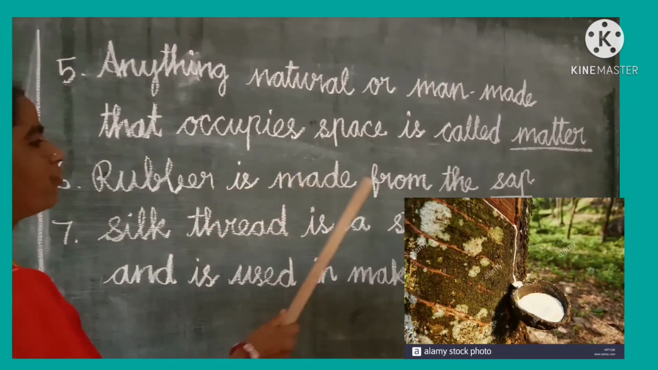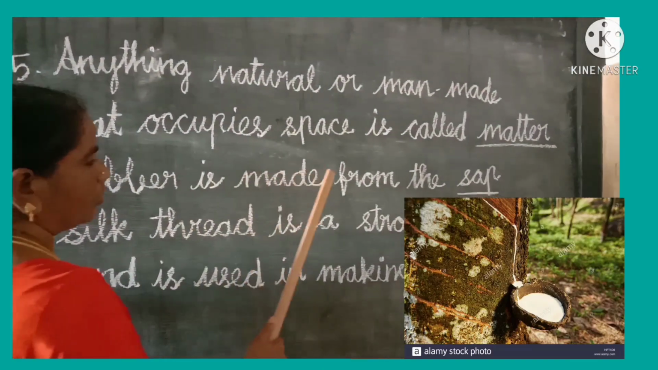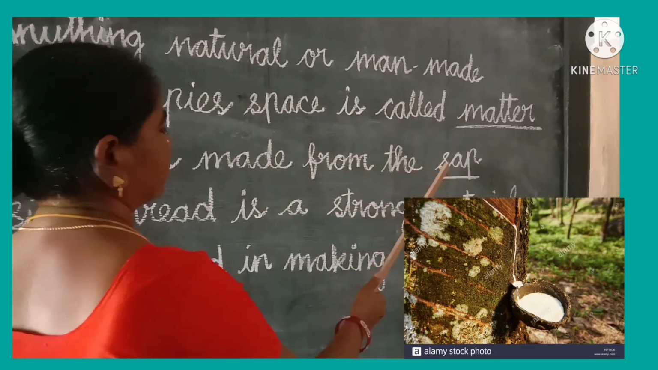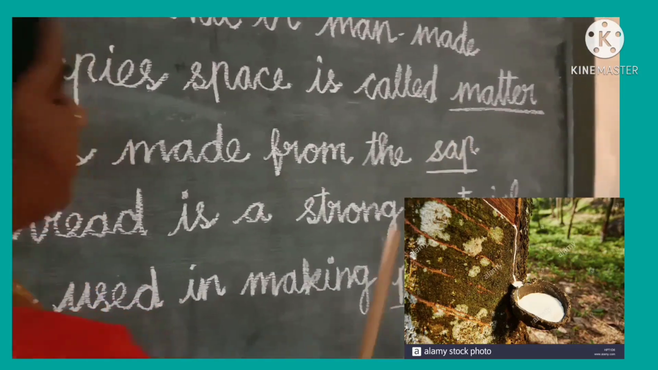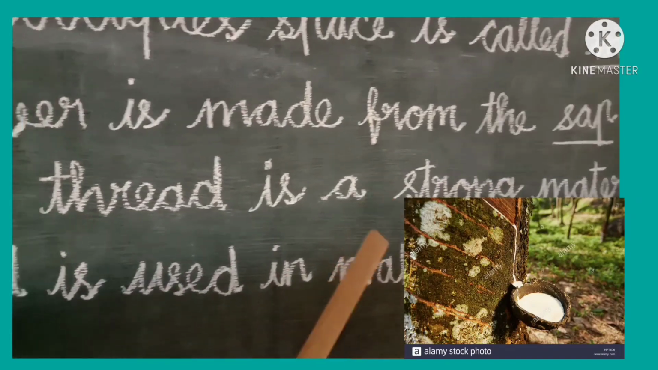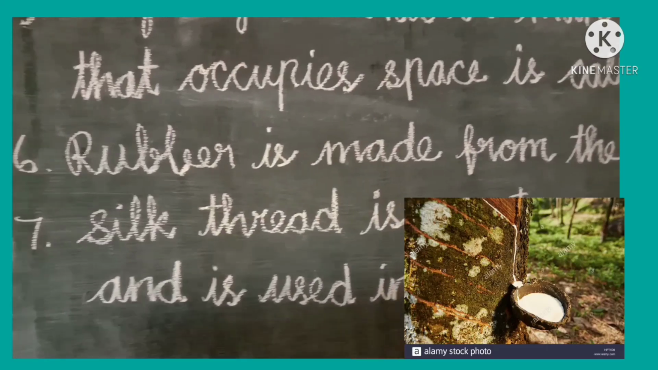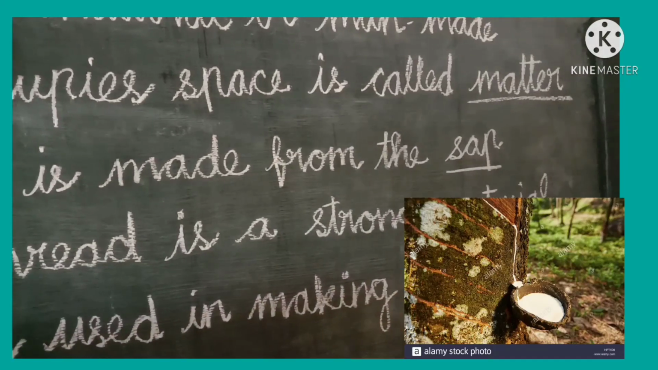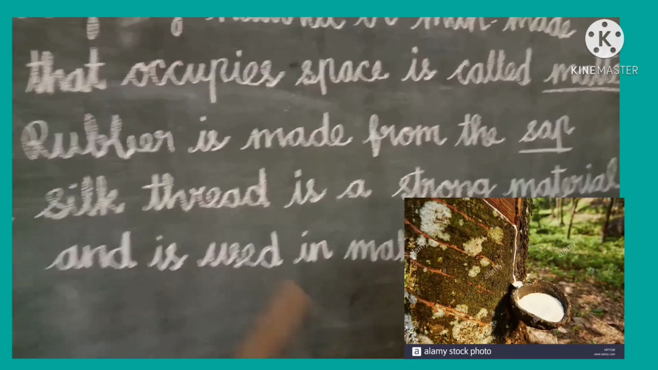Next one, rubber. Rubber is made from the sap. S-A-P, sap. That is nothing but the milky substance of the rubber tree. Sap means the milky substance of the rubber tree.